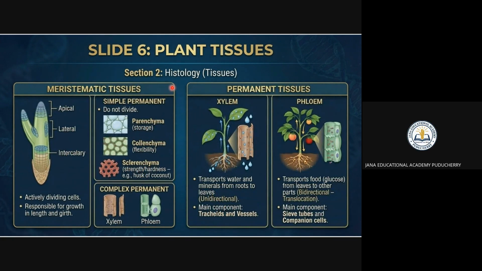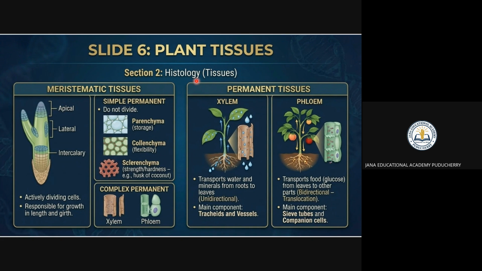Okay, next we come to histology. Histology is the branch of biology that deals with the microscopic study of tissues. We are going to study tissues: their structure, organization, and function. Actually, it bridges the gap between cytology and anatomy. Anatomy is the study of organs inside the body, and cytology is the study of cells.